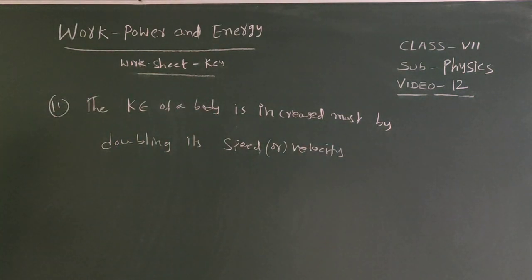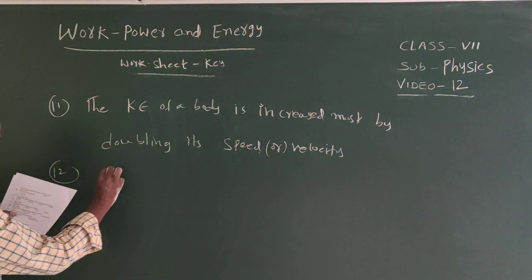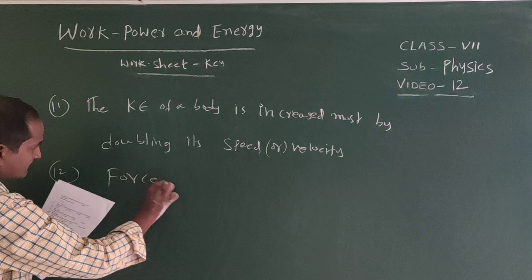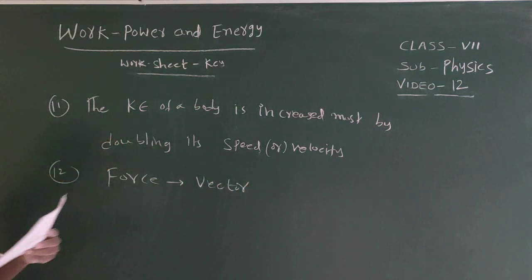12th one. Which of the following physical quantities is different from the others? Work, kinetic energy, potential energy. These are scalar quantities, and force is a vector quantity. Force is different because it is a vector quantity.